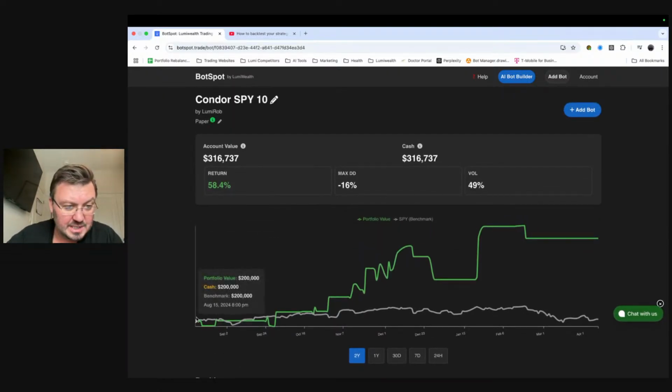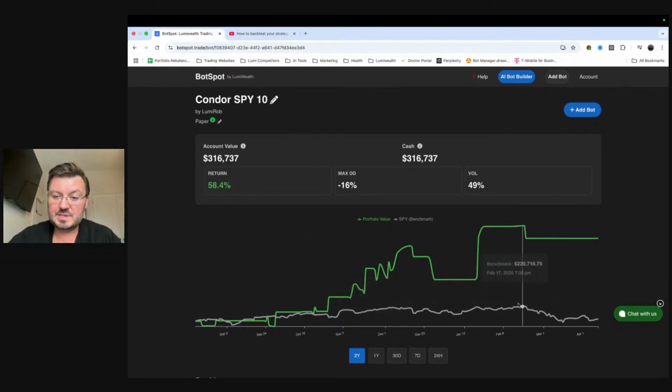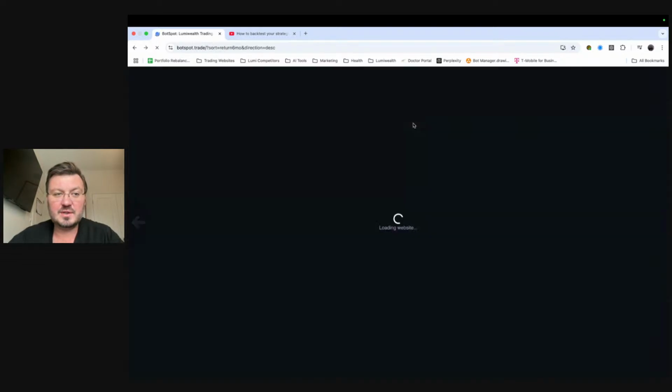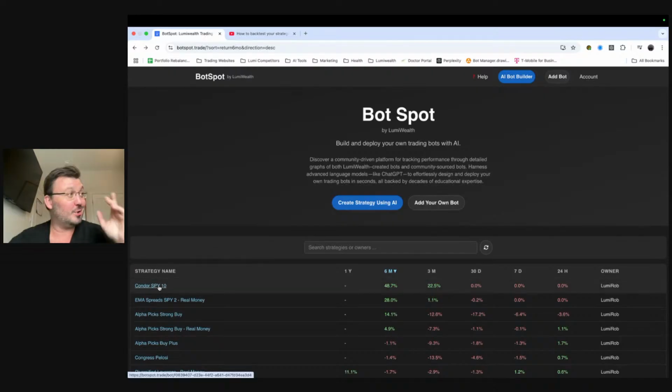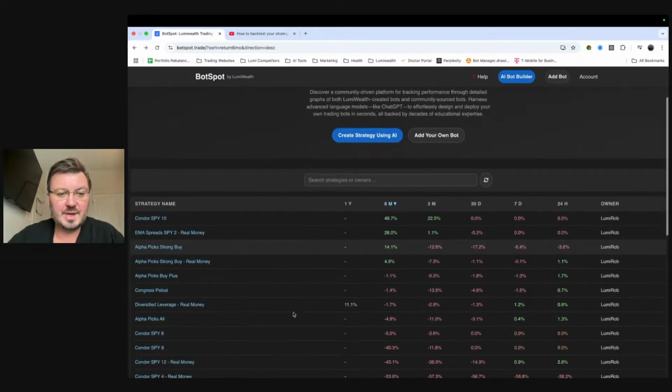So this thing started August 15th. It's up 58% already. Quite nice. Even when the stock market was down, it's still up. Fantastic. This is one strategy that's on there that we built a while ago. If you sign up to our pro plan, you guys can get the code and run this yourselves if you want to do that.